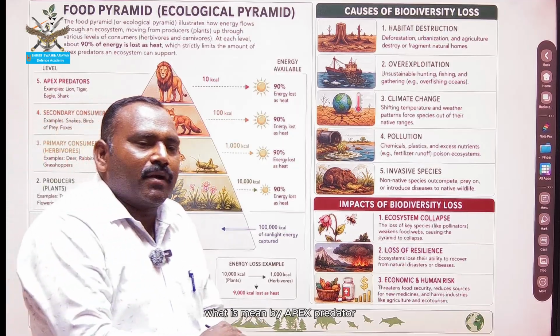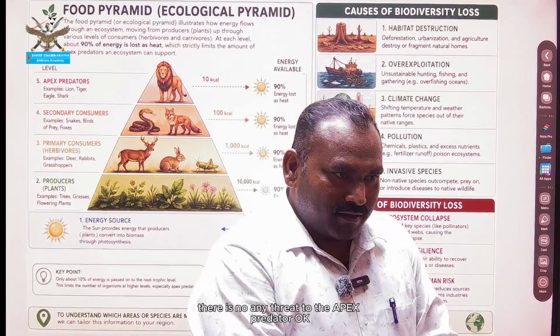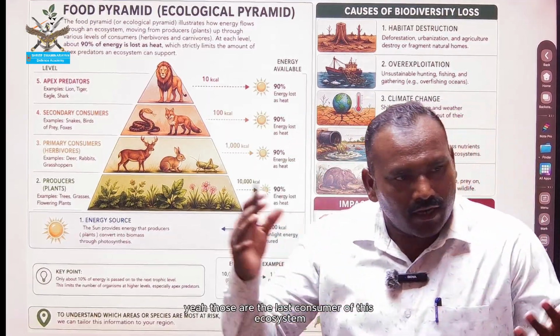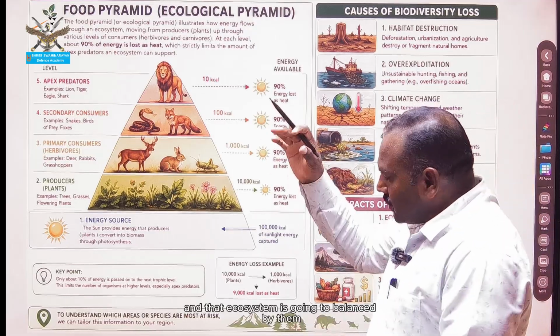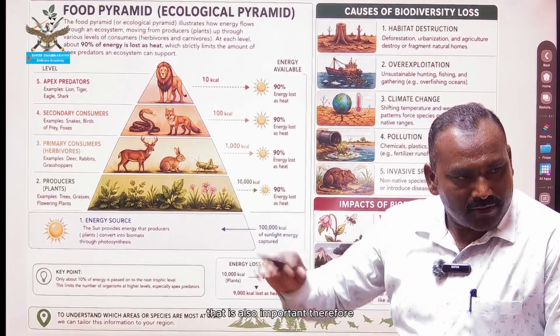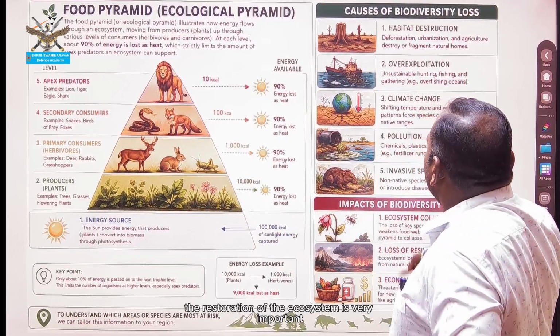What is meant by apex predator? There is no threat to the apex predator. Okay, those are the last consumers of this ecosystem, and that ecosystem is going to be balanced by them. That is also important. Therefore, the restoration of the ecosystem is very important.